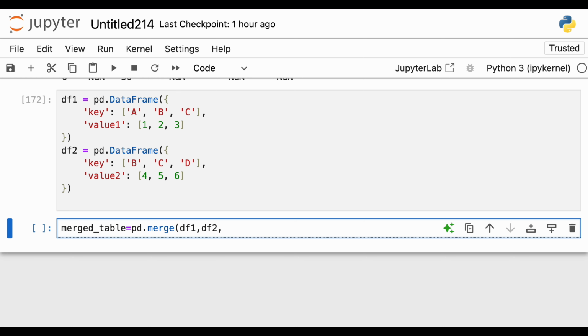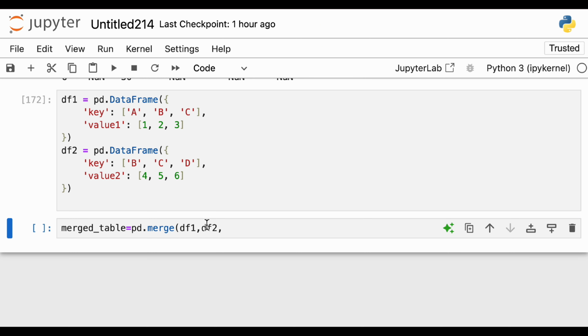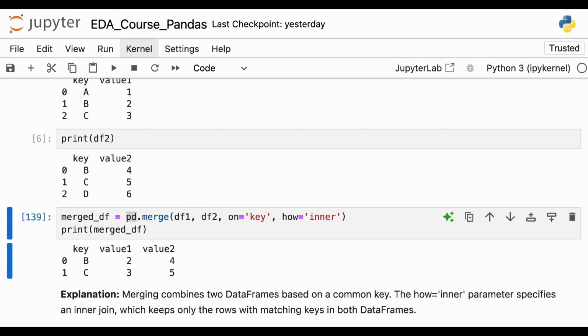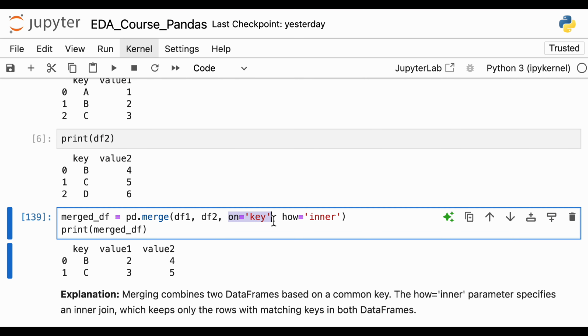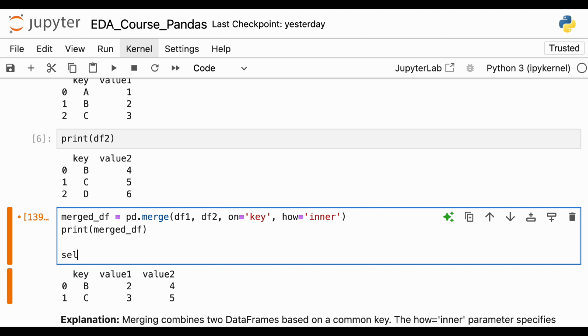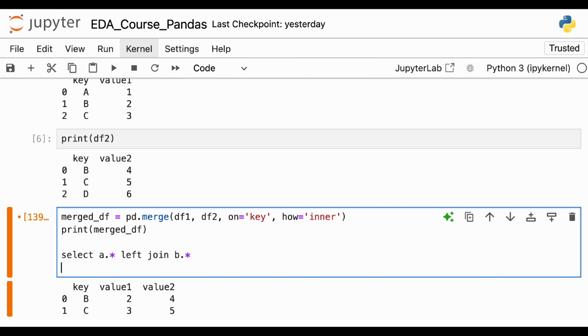Now there are two things: which type of join you want, and on what variable you want it. These are the two pieces of information you need to provide in any join when you join a table. Remember in SQL also we do that: select a.*, b.* from a left join b on a.i equal to b.j. So this is the on function.